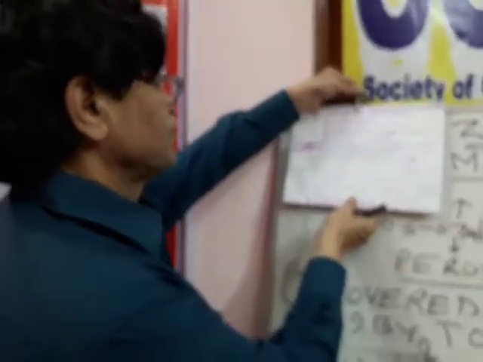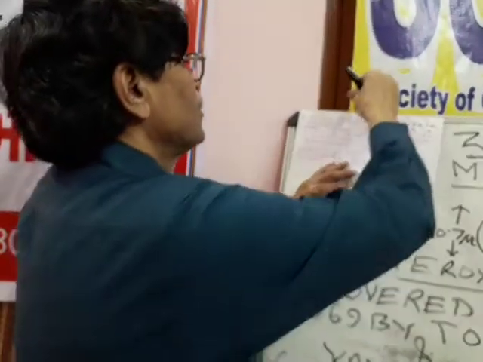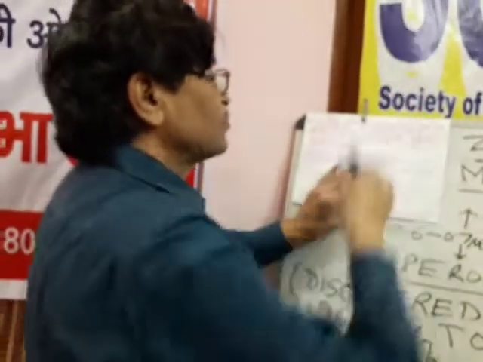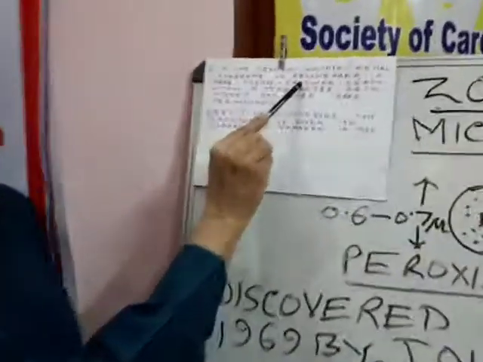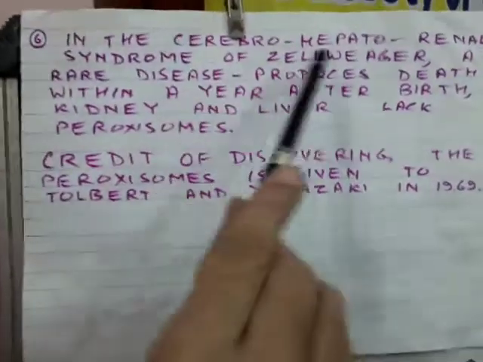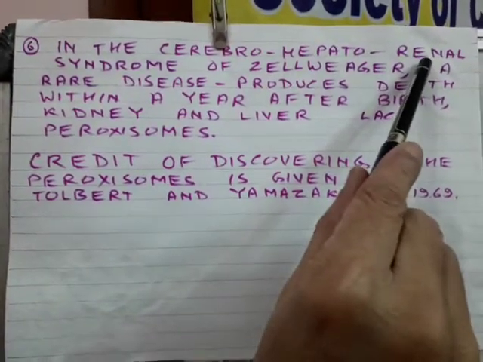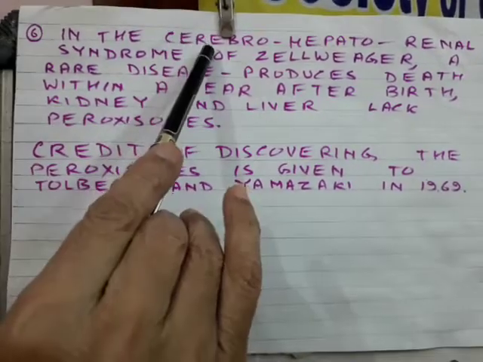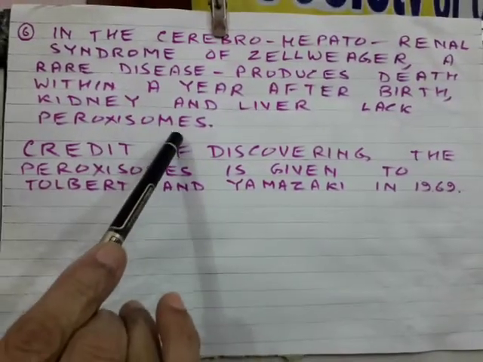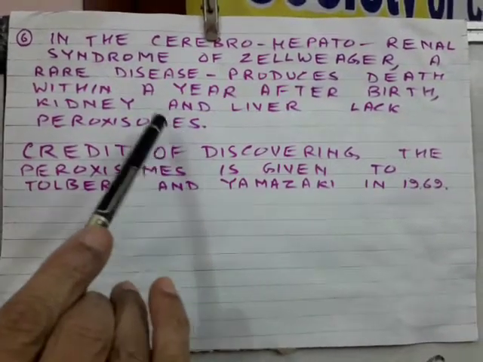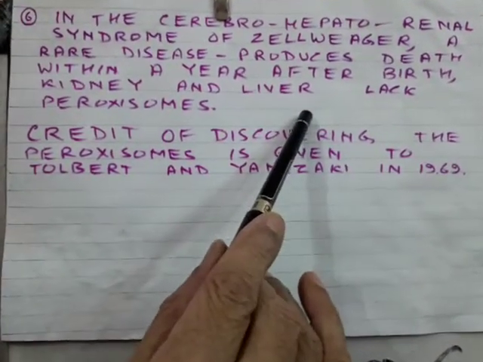Some diseases have been correlated with presence or absence of peroxisomes. In the disease described by Zellweger, the cerebrohepatorenal syndrome, cerebro means brain, hepato means liver, renal means kidney. In the tissues of brain, liver and kidney, the peroxisomes are absent, and absence of peroxisomes causes death of the child within a year after birth.